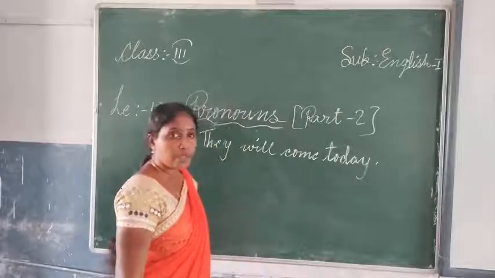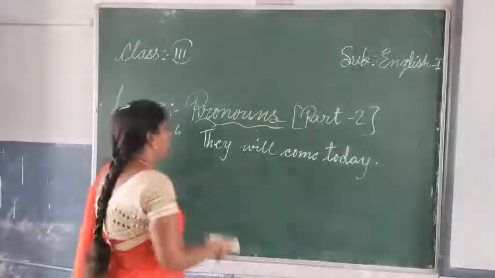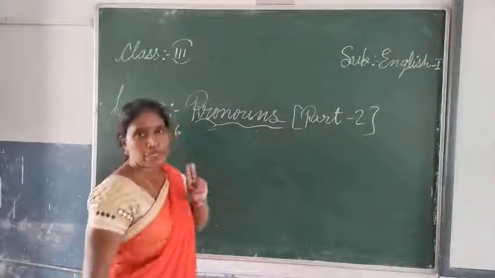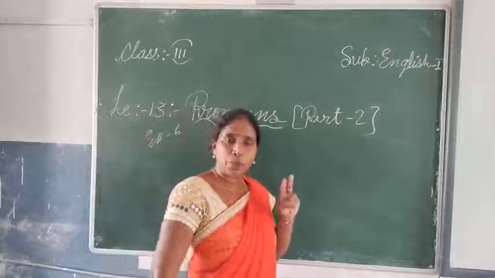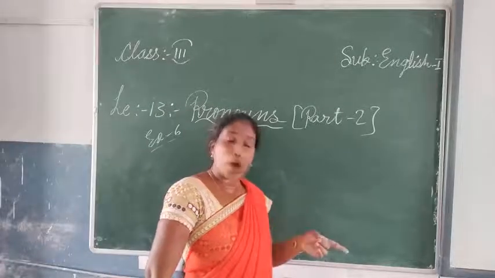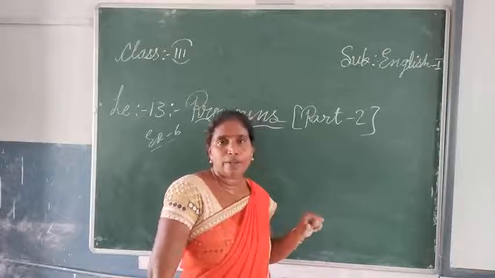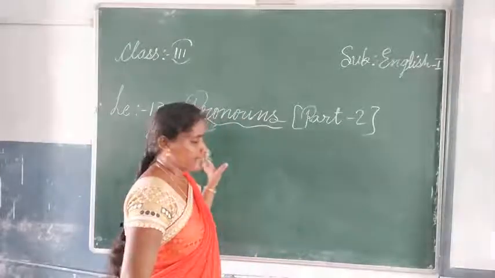And the next one, conversation. They have given exercise number 7. In that conversation, in the brackets they have given you two pronouns. You have to choose which one will be suitable in that particular blank. So you have to think and do this exercise.